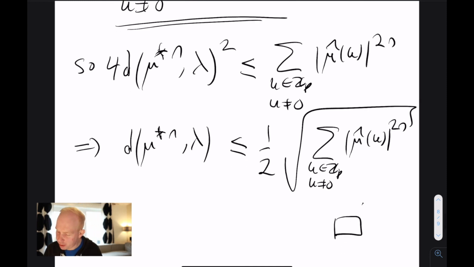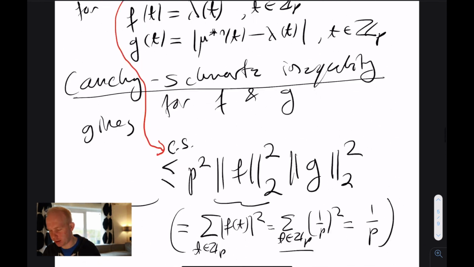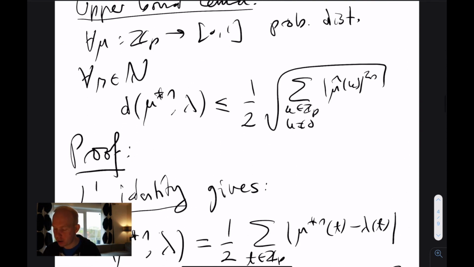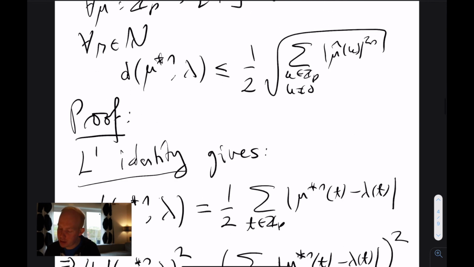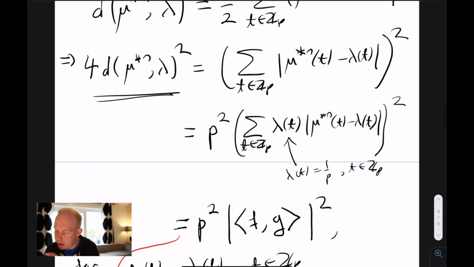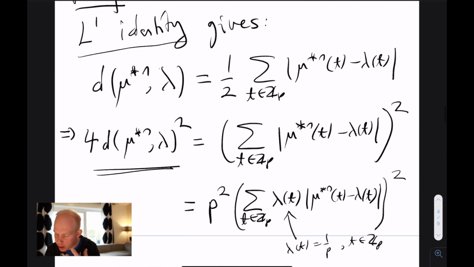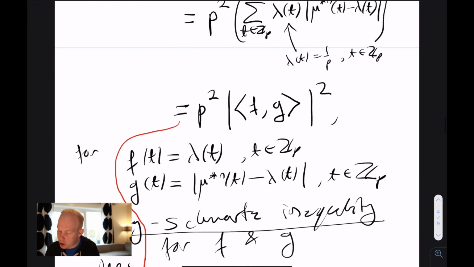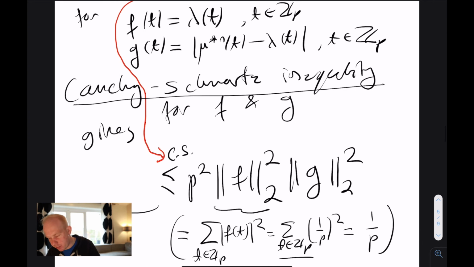Let's go a little bit back to the proof, to see what we actually did here. Just to highlight, this is such an important result. We start from the L1 identity to transfer from the total variation distance, which was actually quite a complicated expression, into these L1 norms, which are a bit simpler to understand. From the L1 norms, we use an inner product with suitable functions and the Cauchy-Schwarz inequality to go to L2 norms.